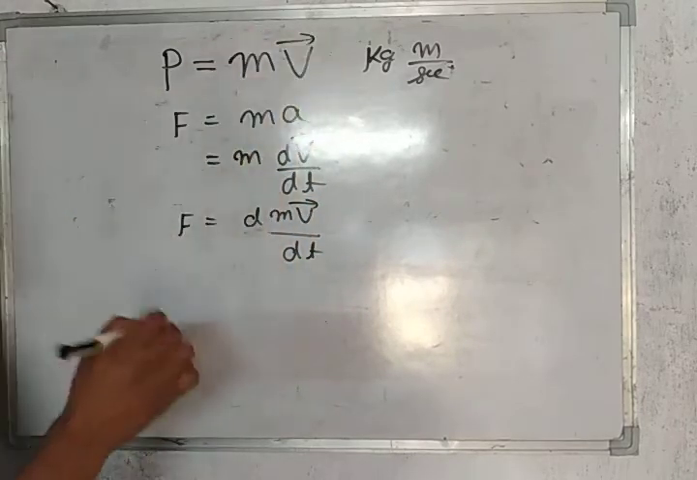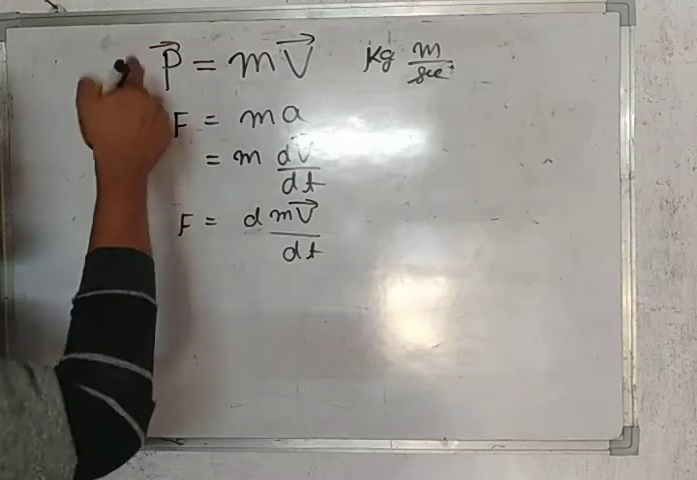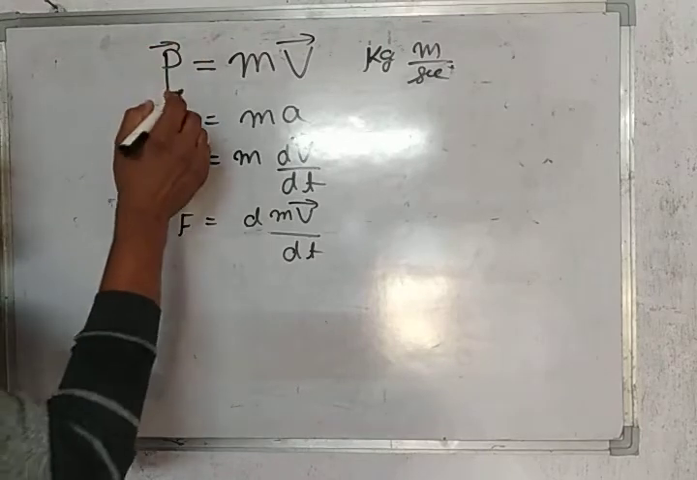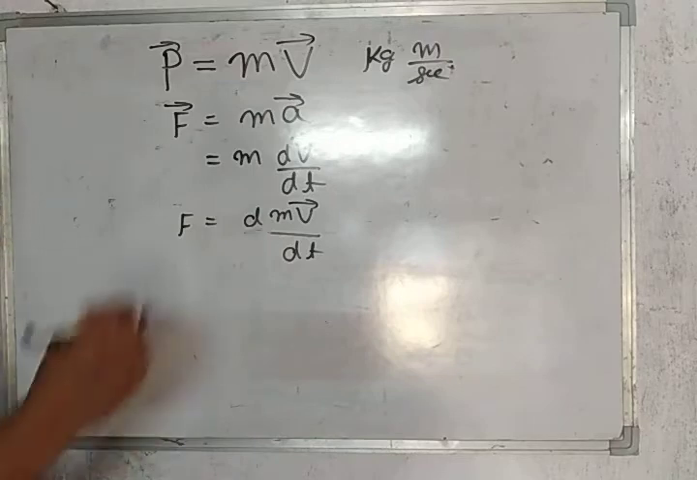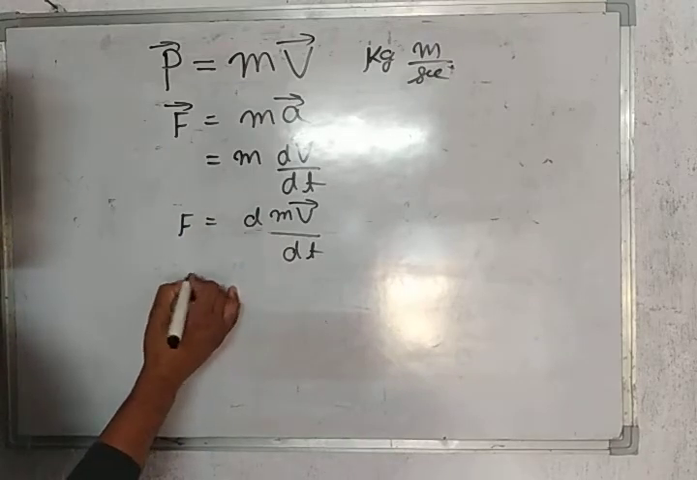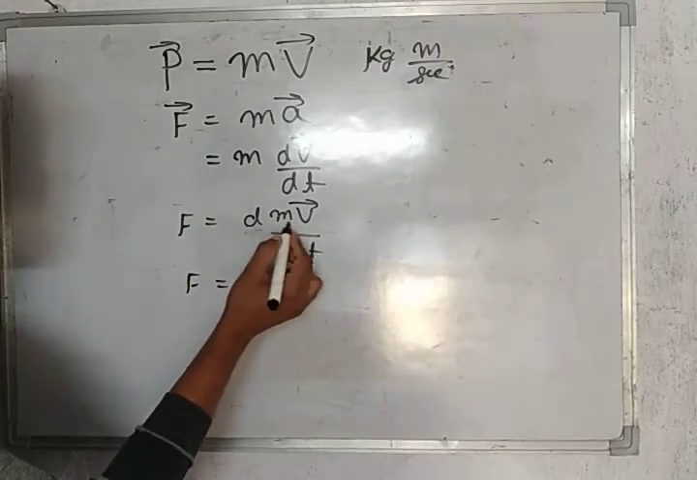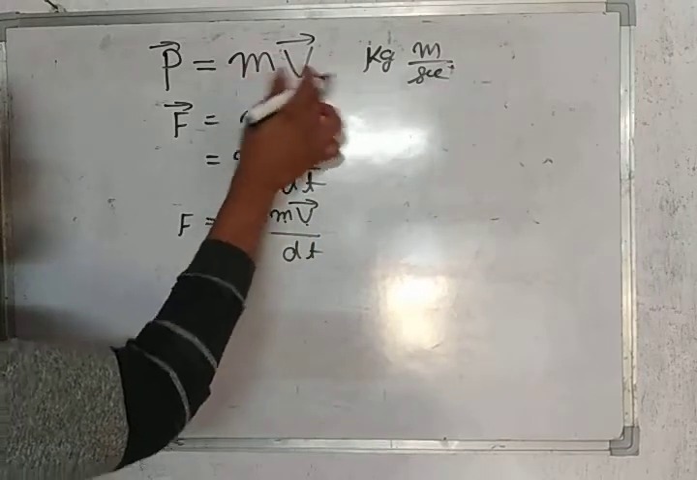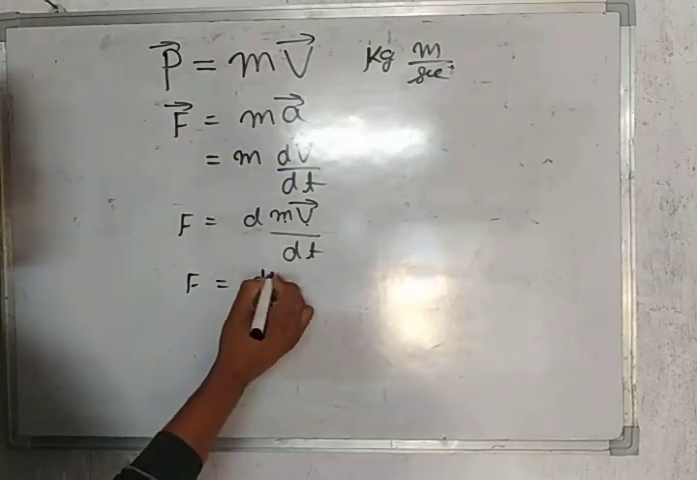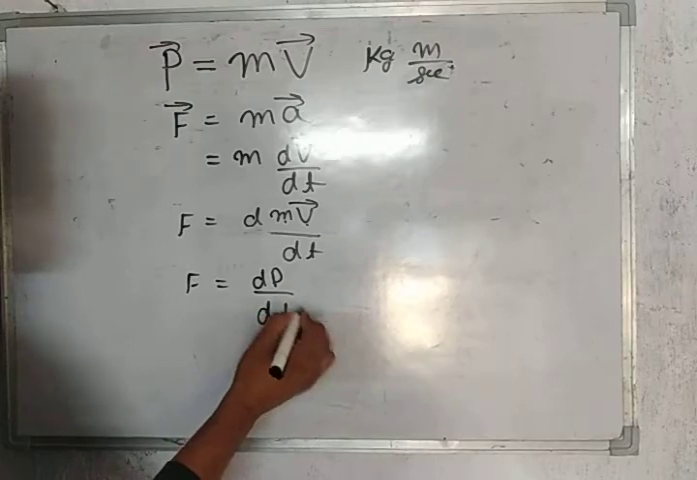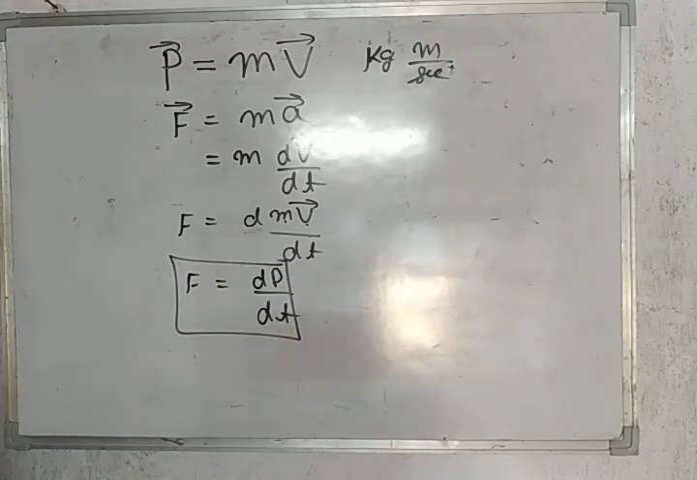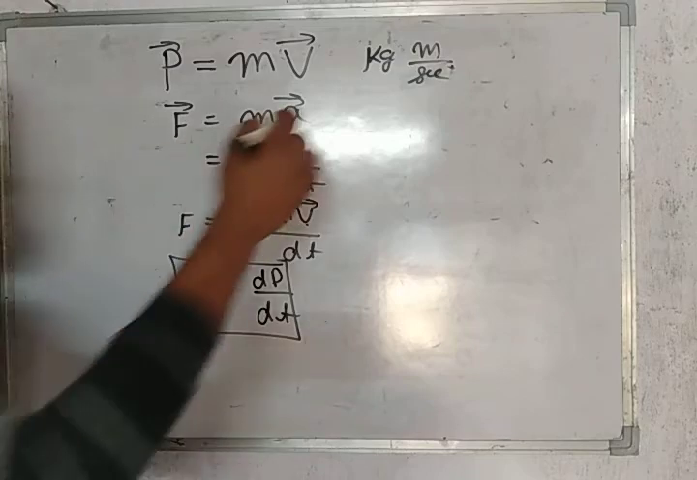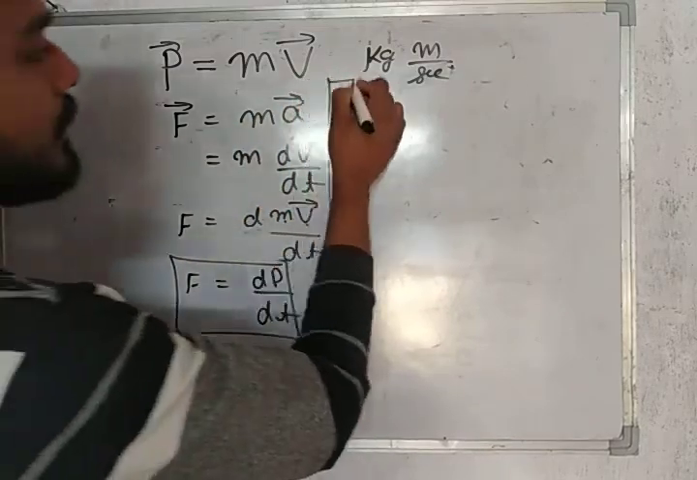V is a vector quantity, that's why we say that momentum is also a vector and force is also a vector. Here you can see that F is equal to d(mv), where m into v is the momentum. You can write dp by dt, which we have also discussed in the second law of motion. Let us talk about the conservation of momentum.